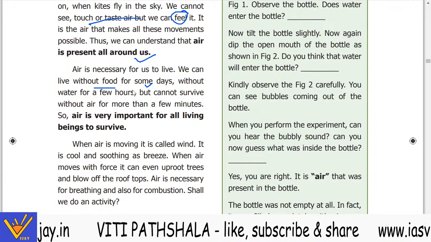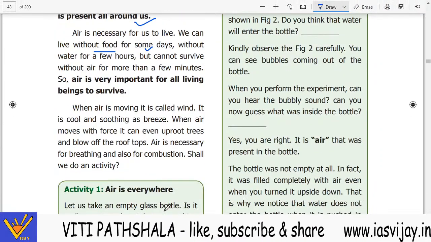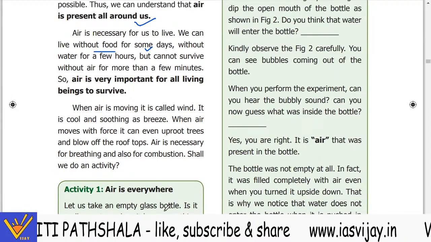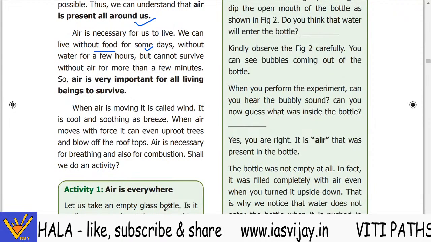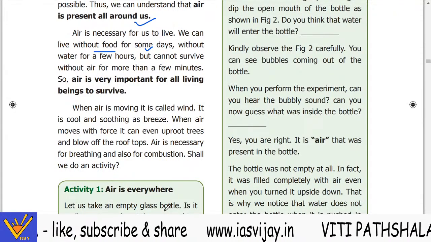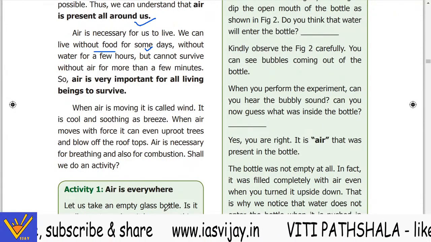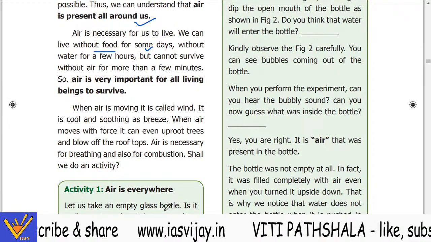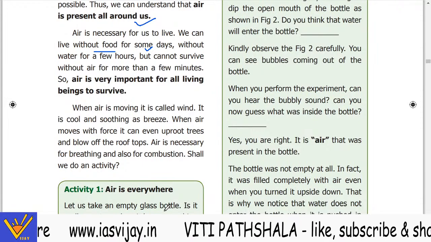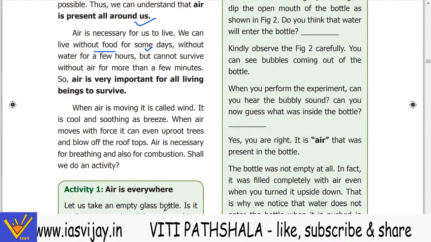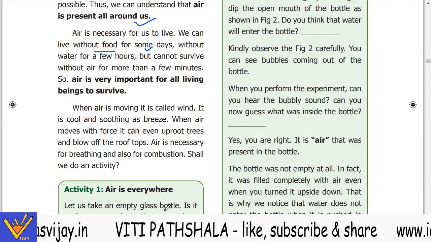उसको हम wind बोलते हैं अगर air move करती है. So moving air is called the wind. And this I have told you when we were doing the geography. जब मैं आपसे geography करा रहा था तो मैंने वहाँ भी आपको ये सारी चीजें बताई थी कि moving air is known as wind. It is cool and soothing as the breeze.